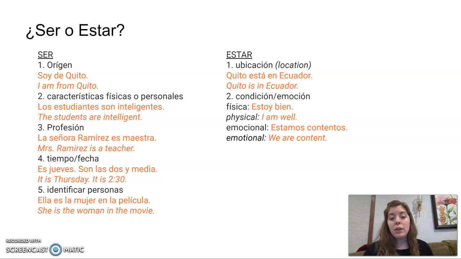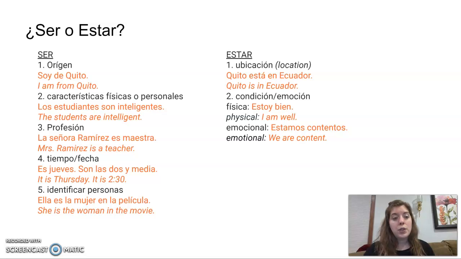But something about maybe the way you're feeling, I am well physically in my body, I am well, estoy bien. So that's something that does change more easily. Emocional, our emotions change frequently. So estamos contentos, we're using estar in this case.